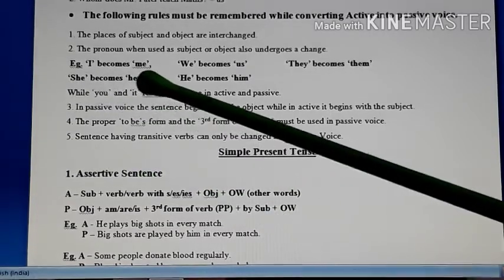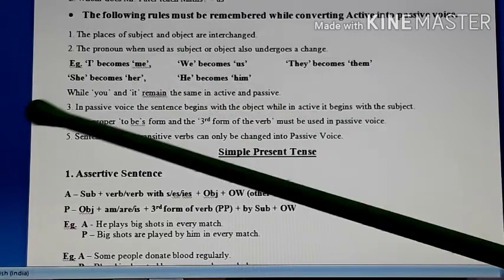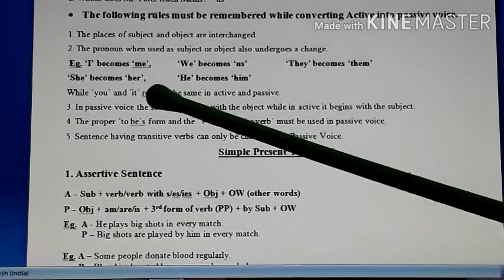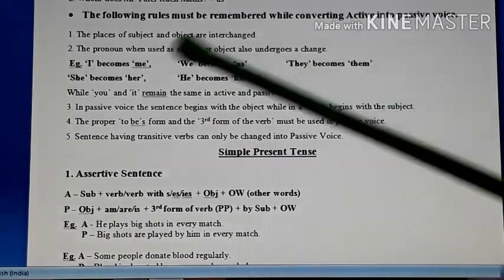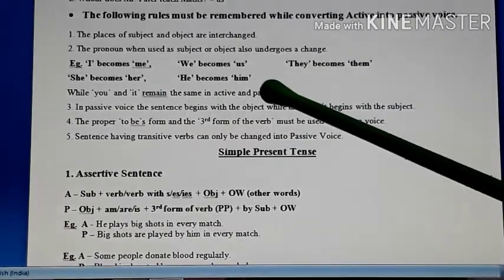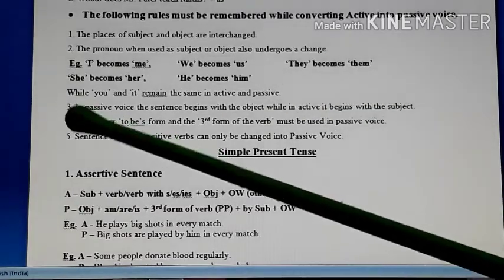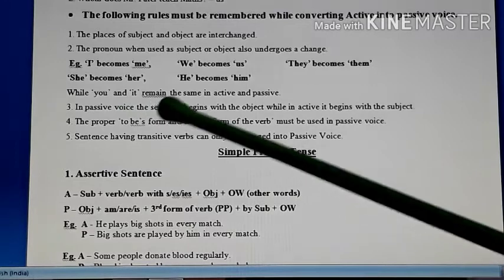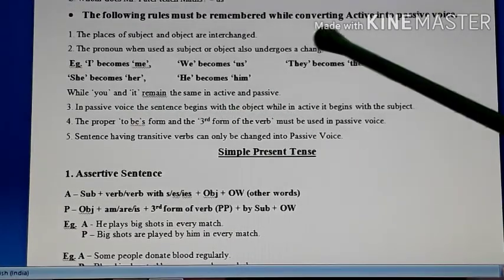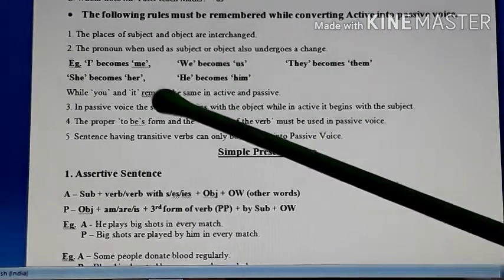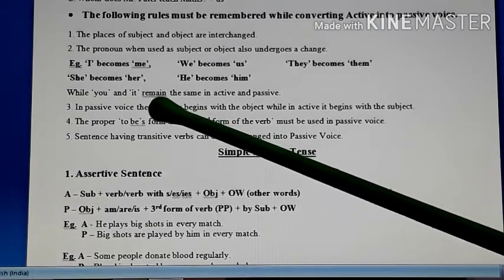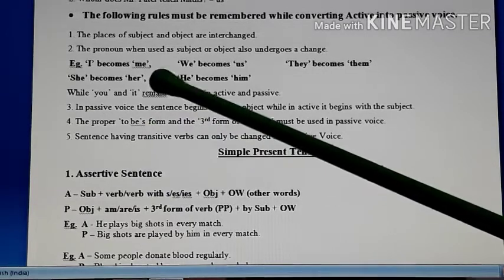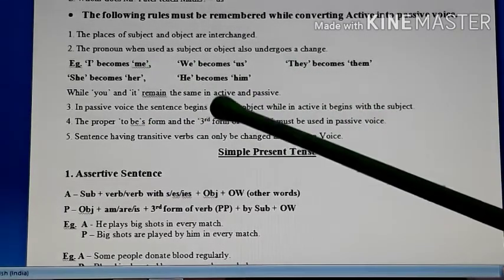So I becomes me and me becomes I. Similarly, we becomes us and us becomes we. They becomes them. She becomes her. He becomes him. And if him is given, then it will become he. Remember, you and it remain the same in active also and passive also. So this is an exception. You remains as it is. It remains as it is. No change in that. But in the remaining pronouns, you will have these changes.